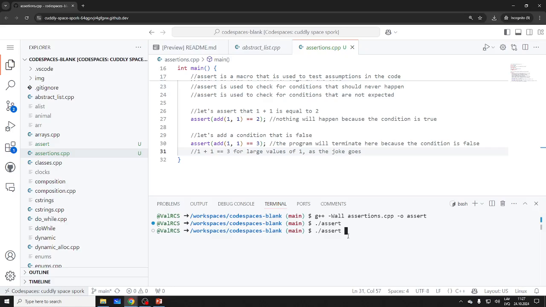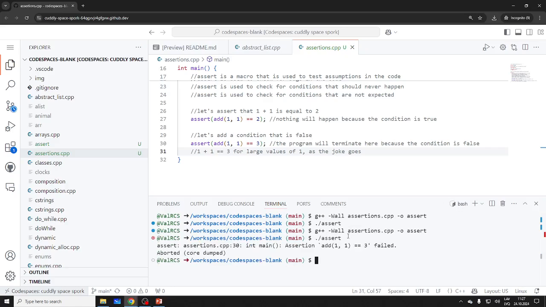Again, I'm going to compile. It's a runtime assertion, so I need to run the program. So: aborted, core dumped. Core dump sounds kind of ominous, kind of scary, right? That's with assertions. If core is dumped, and you have debugging, you could actually inspect the core and see what happened at the moment. So that's how you use assert.